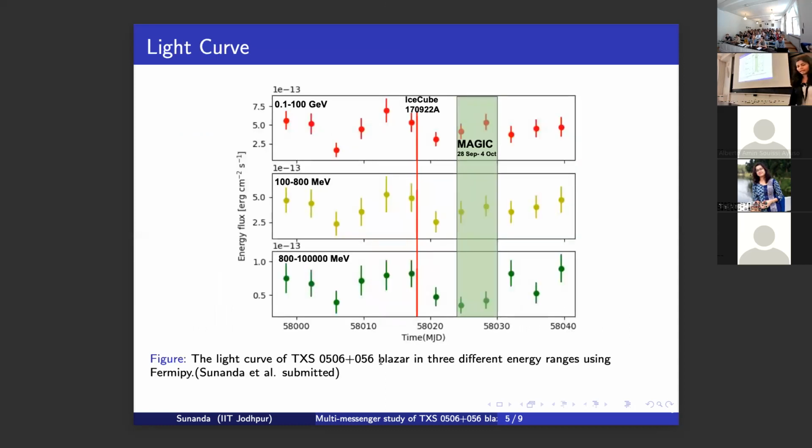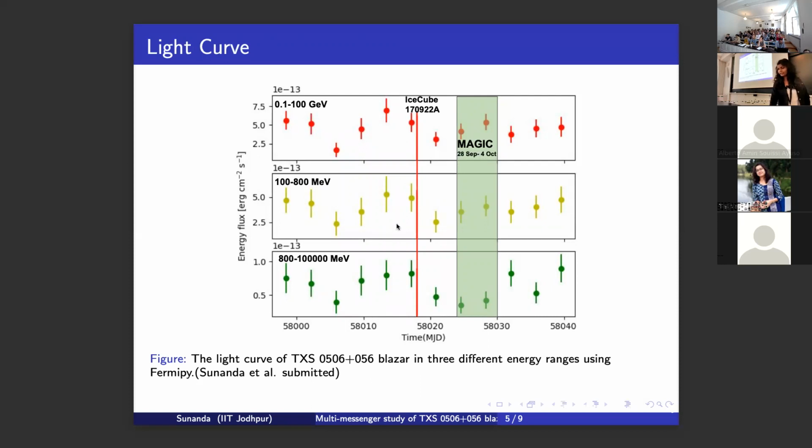I myself have done this light curve analysis of the Fermi data, and here you can see there is a separation between the time period after 25 September, and MAGIC observed very high energy photons during 28 September to 4 October. So there is a time difference.